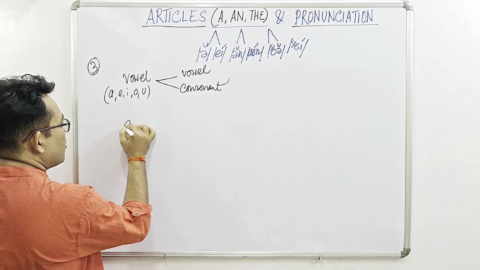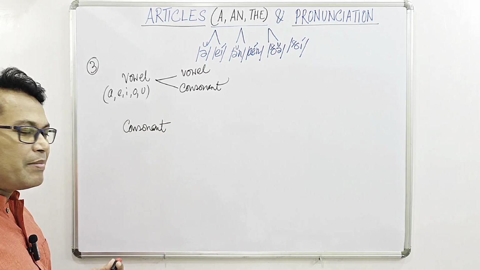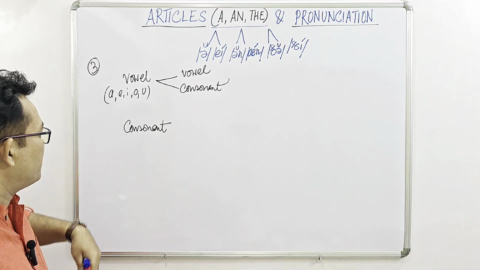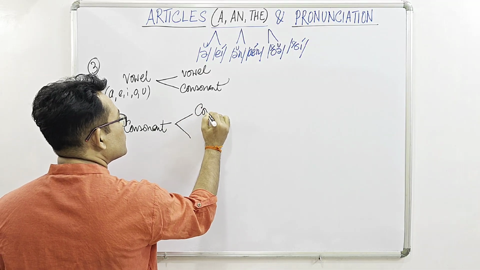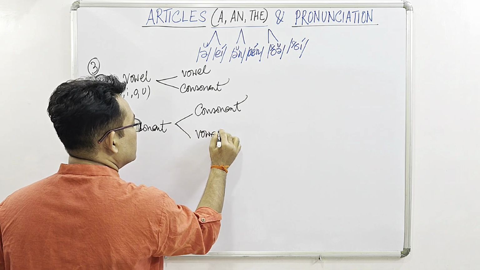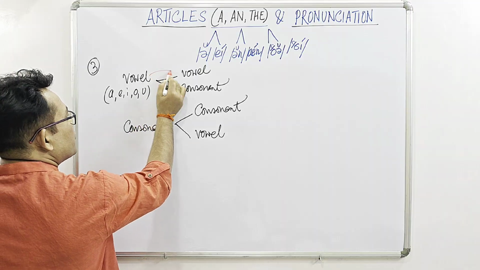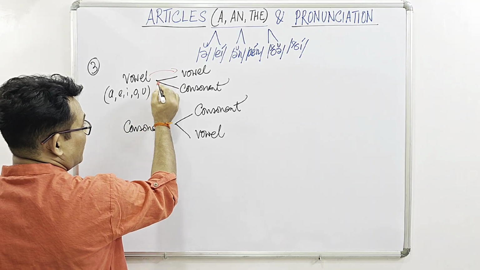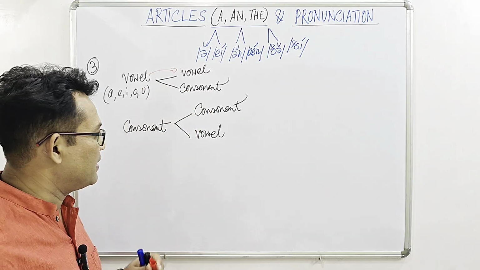And again, a consonant, one of the remaining 21 of the 26 letters in the English alphabet, can again produce both a consonant sound and a vowel sound. Apparently, a vowel producing a vowel sound is quite easy to handle, but if a vowel produces a consonant sound, that's quite interesting and complicated.